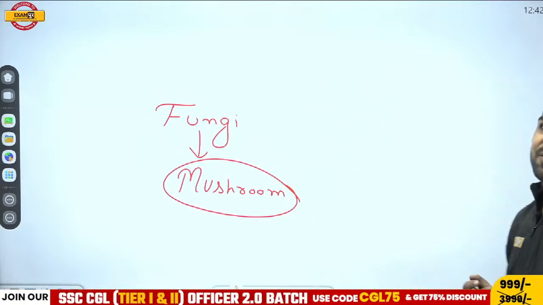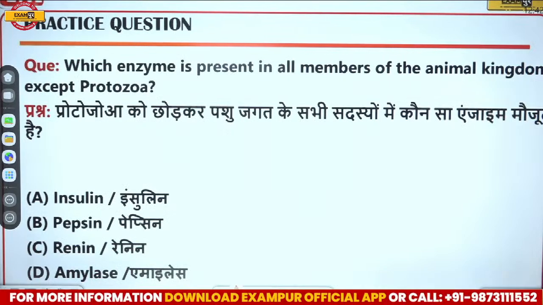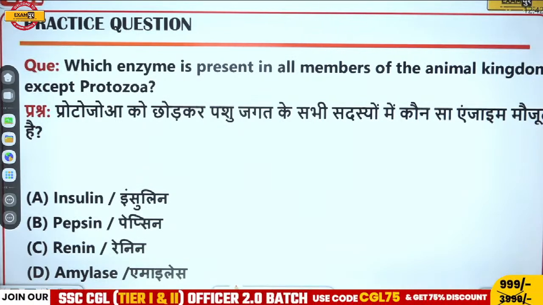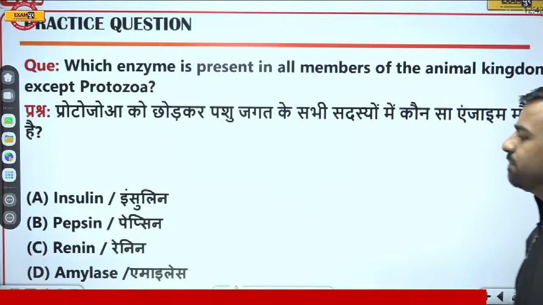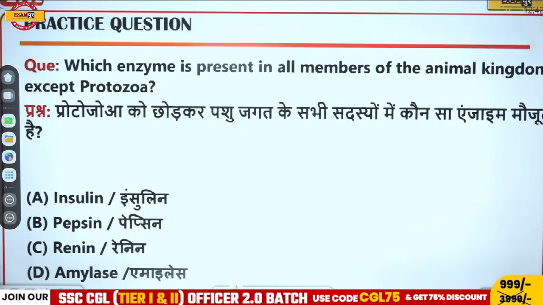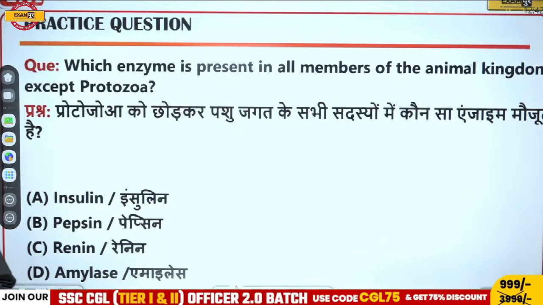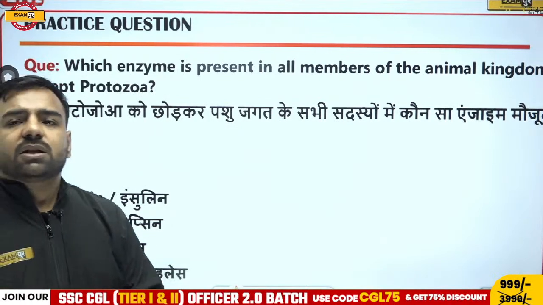Okay. Next question: which enzyme is present in all the members of the animal kingdom except protozoa? Is it insulin, pepsin, renin or amylase? What do you think? What will be the correct answer over here? Answer please. Which enzyme is present in all the members of the animal kingdom?